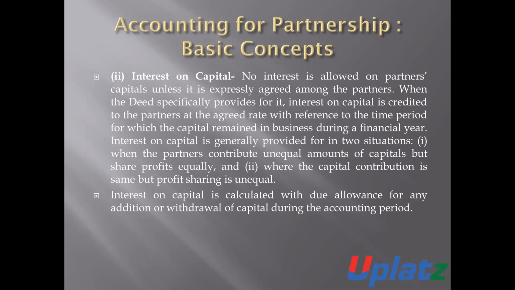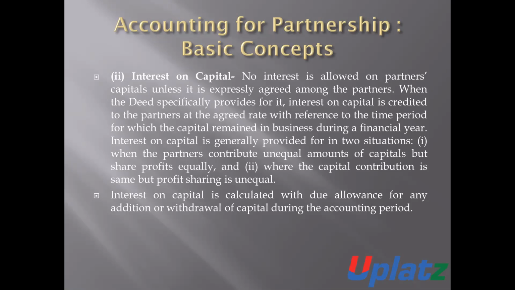And number two, when the capital contribution is the same, but the profit sharing ratio is unequal. When the profit sharing ratio is unequal and the contribution is the same, in this case there is a requirement for interest on capital. For example, ABC, there are three partners. The contribution is the same, 1 lakh, 1 lakh, 1 lakh. But the rate of profit sharing is different. So in this case, there is a requirement to calculate the amount of interest and pay it.